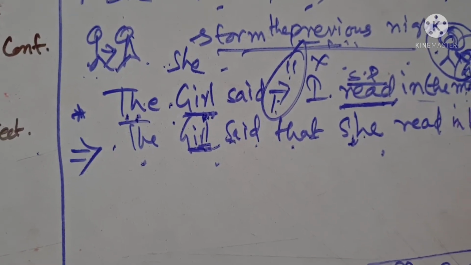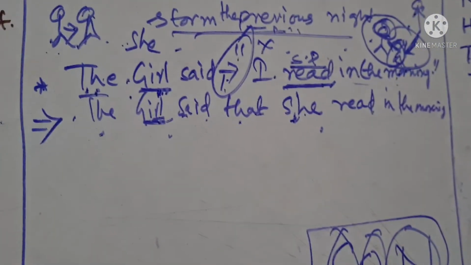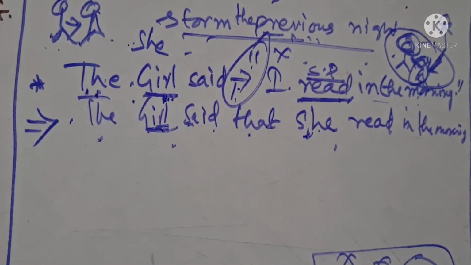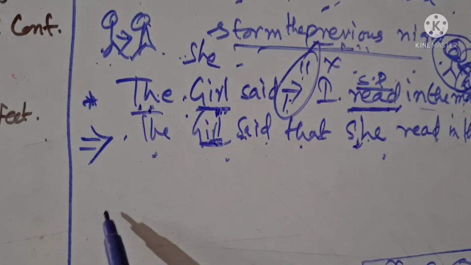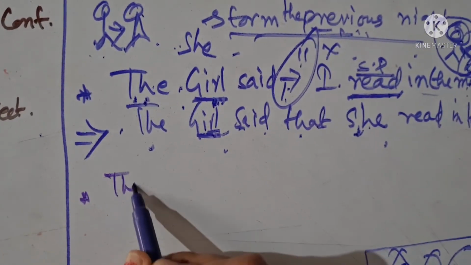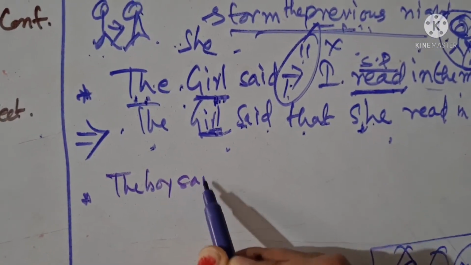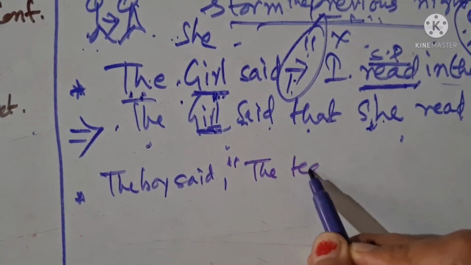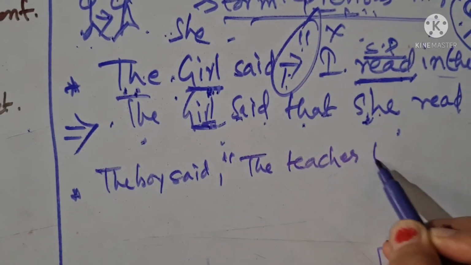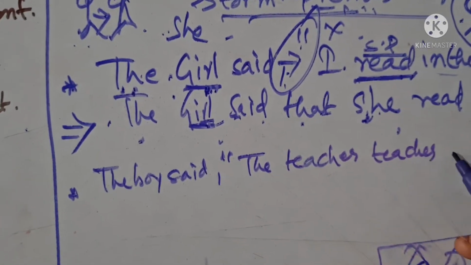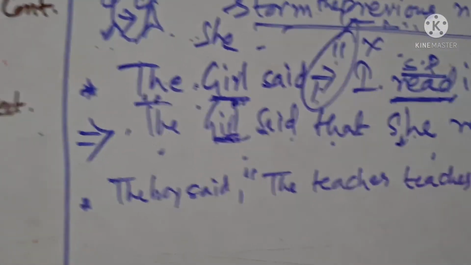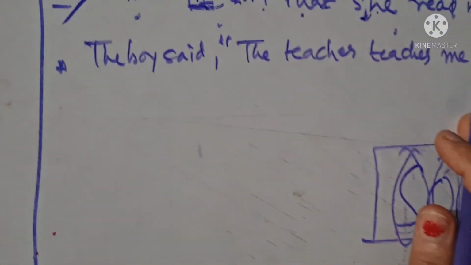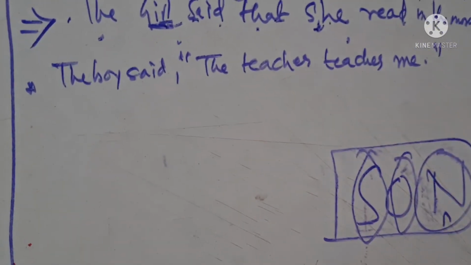So hope it is clear to you students. No other doubts would be there. And let's take one more example if there are any doubts. Okay, the boy said, everyone please write, the boy said, comma, inverted commas, the teacher teaches me. Now look at it very carefully. The boy said, the teacher teaches me. When you see this sentence, it seems to be very easy, right?